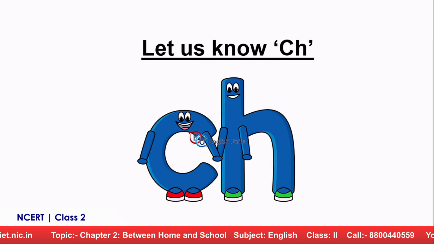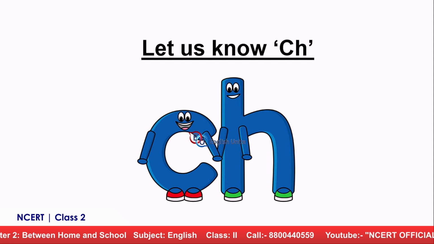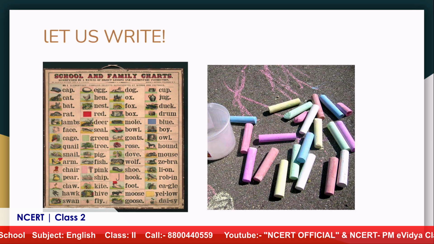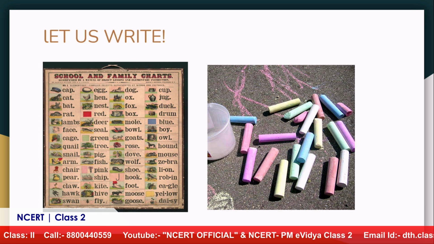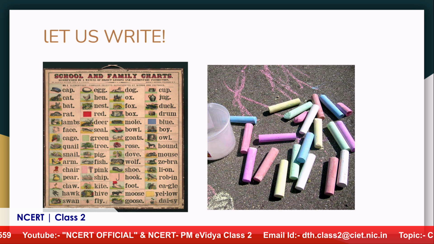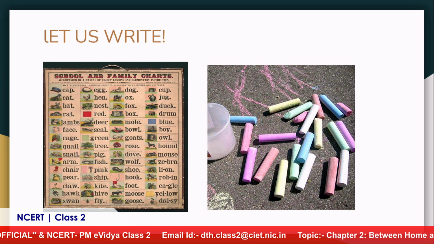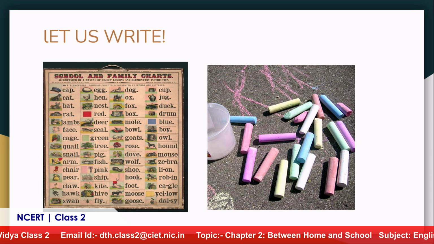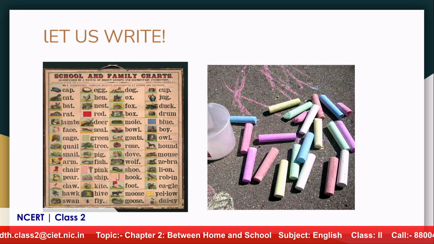Going forward, children, let's meet Ch. Hi Ch, how are you? So we have Ch in front of us and we have some things which begin with Ch. So Shivani, I'll request you, first one I'm going to tell you what it is. It's a chart. The first one is a chart which has school and family, a lot of things which is related to school and family. So the first one is called chart. Chart begins with ch, C-H-A-R-T, chart.